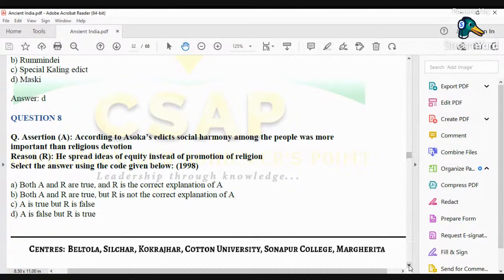For example, according to Ashoka's edicts, that is the statement part. According to Ashoka's edicts, social harmony among the people was more important than religious devotion. That is the assertion. And the reason is he spread ideas of equity instead of promotion of religion.